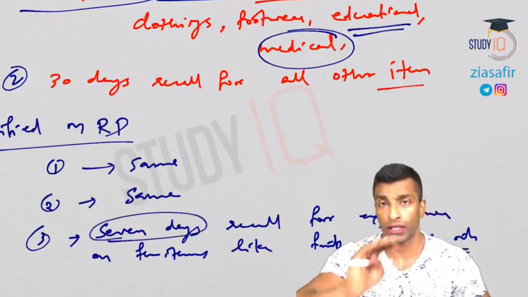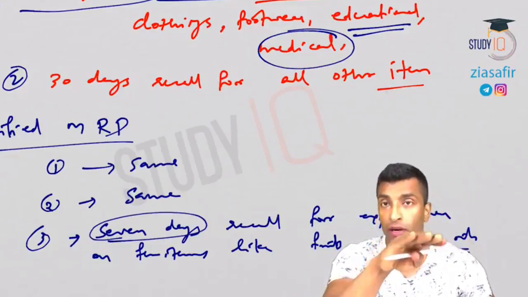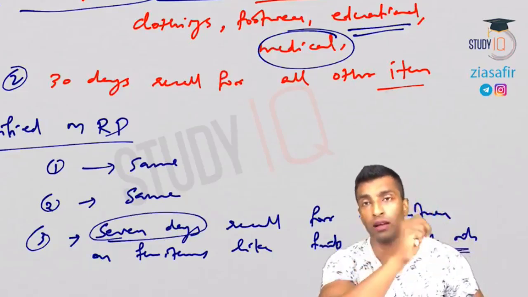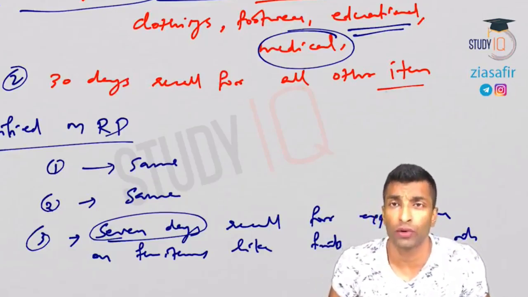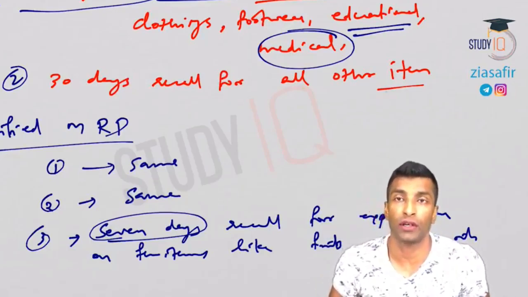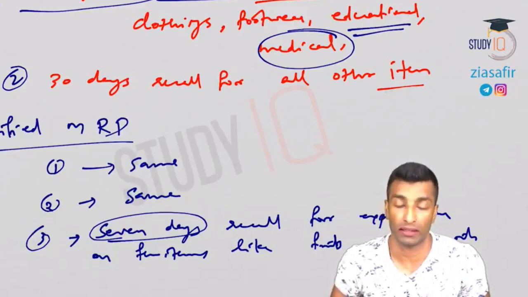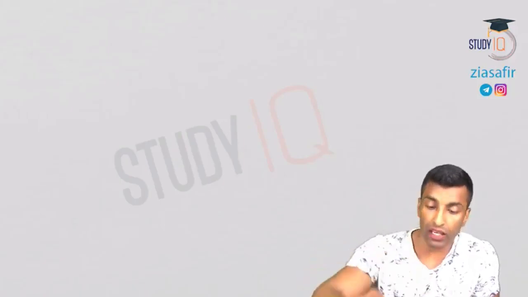So 365 days for durable goods which you buy once a year, then 30 days for everything else except these regularly used items like meat, fish, processed foods, beverages, etc. So these are 3 different methods that you use.